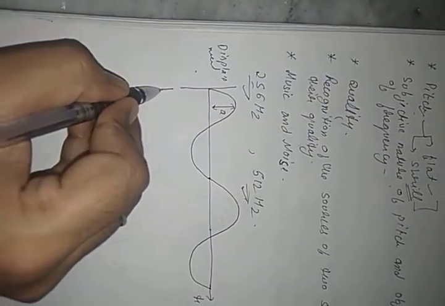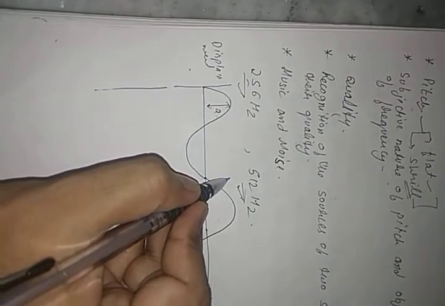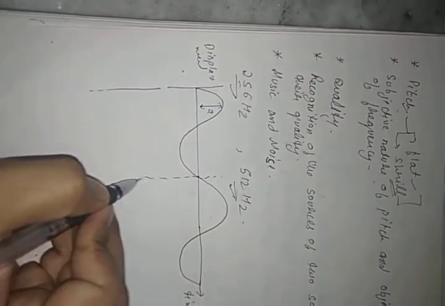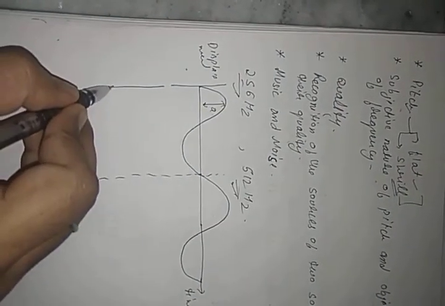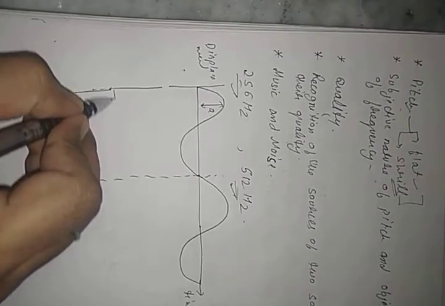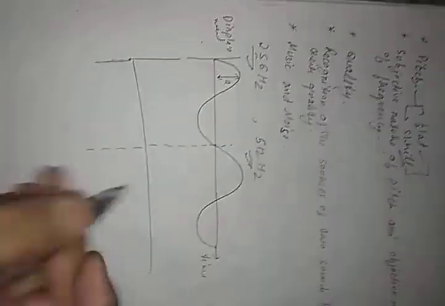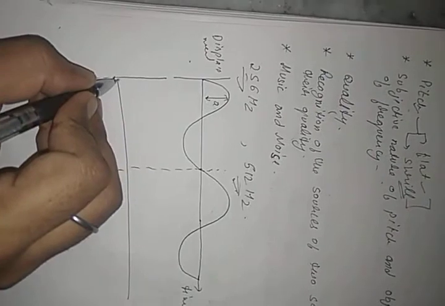Clear? Now this part denotes amplitude. This is the complete wave. For the same part, if we draw the waveform of this one, then what happens?